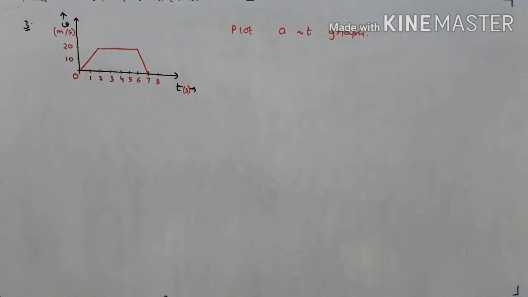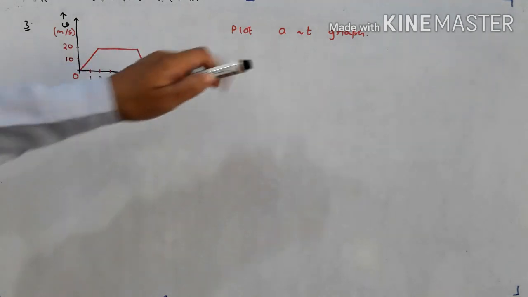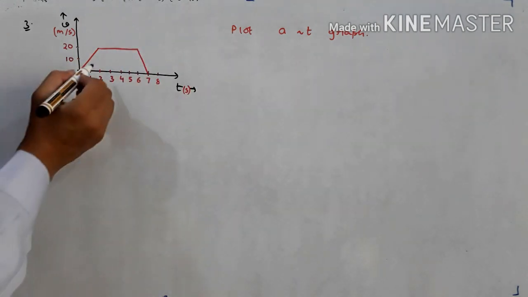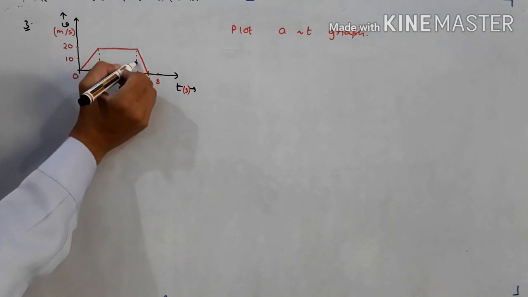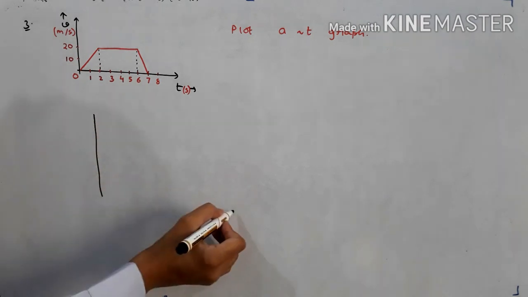Let's see the next question. A velocity time graph is given for a particle moving in a straight line, and for this graph you have to plot the AT graph. Velocity time graph is given and you have to plot the acceleration time graph. So let's see.